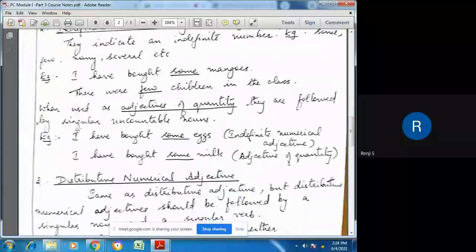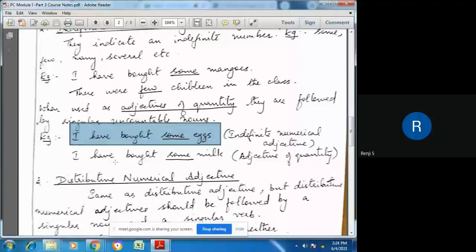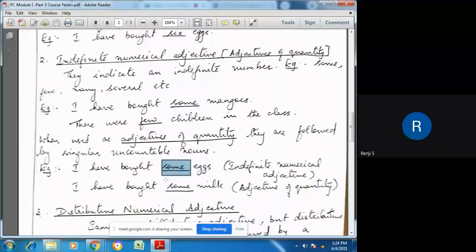If I am writing, I have bought some eggs, and the next sentence, I have bought some milk. Now, some is an indefinite adjective, and as I said, it is also an adjective of quantity.